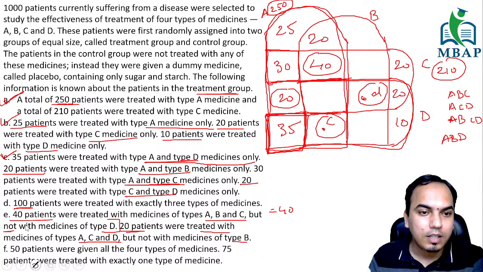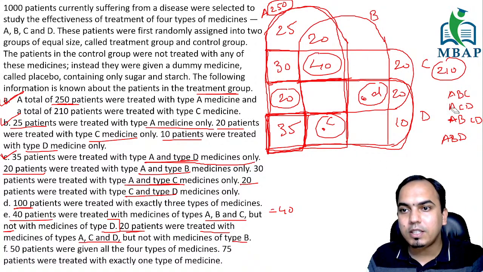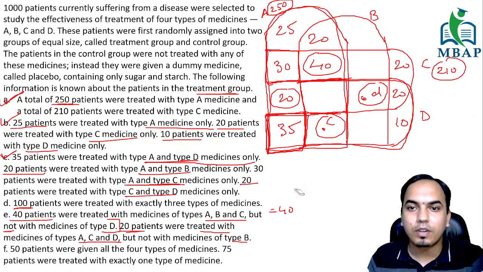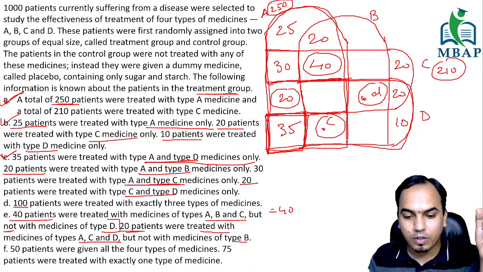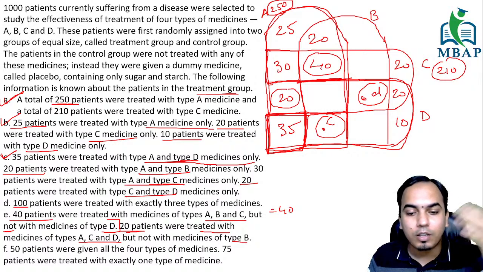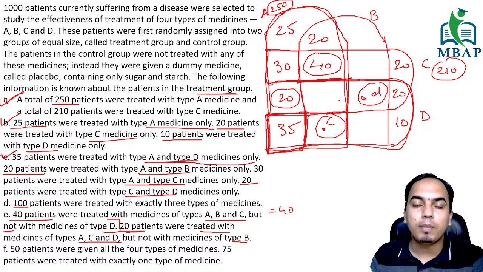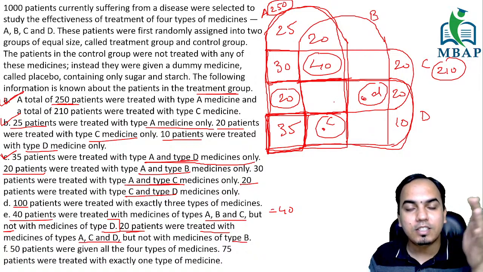Put a quick yes. ABC, ACD, BCD and ABD, these are the different combinations, and the sum of those 4 boxes is given to you as 100. That is why, since I initially didn't know the value of any of these, I put A, B, C, D, and A plus B plus C plus D as 100.